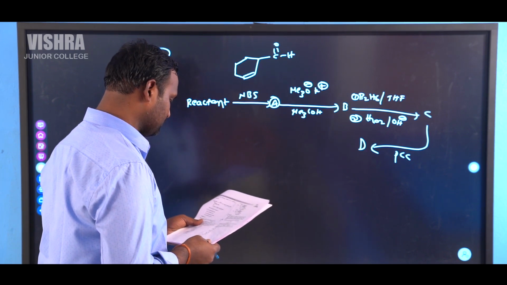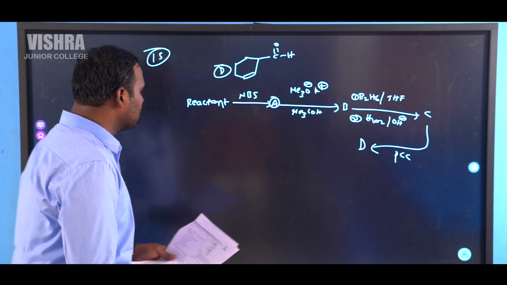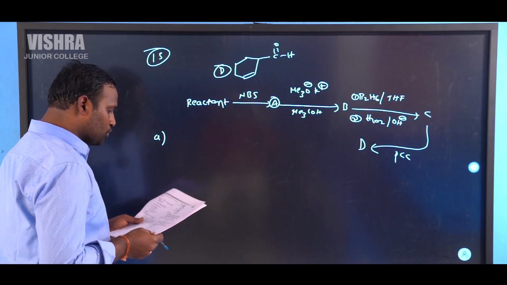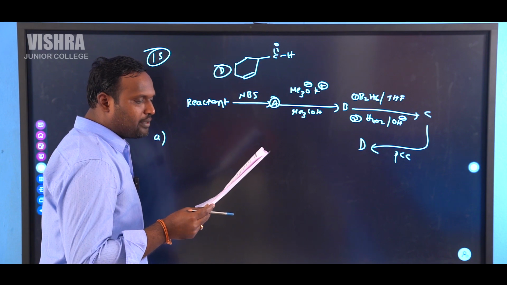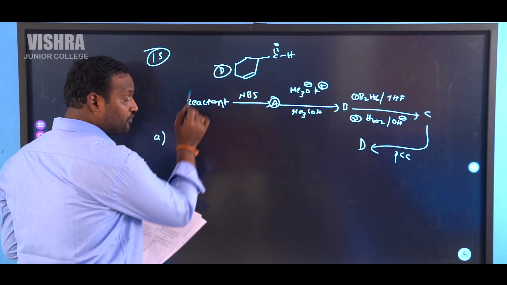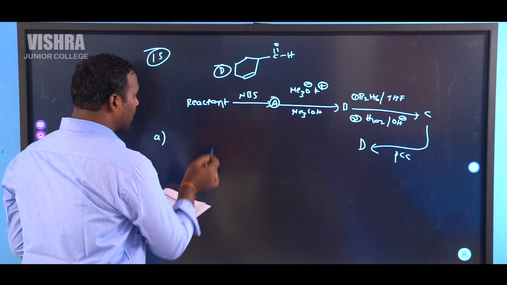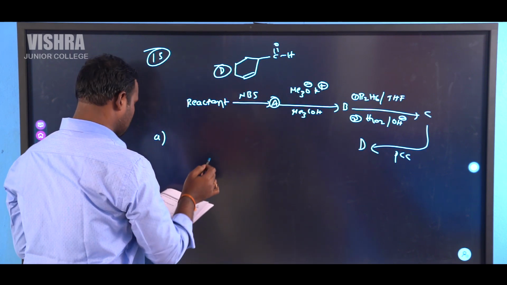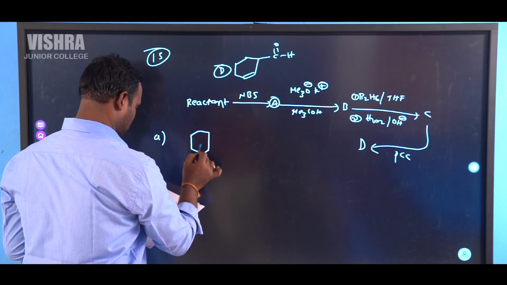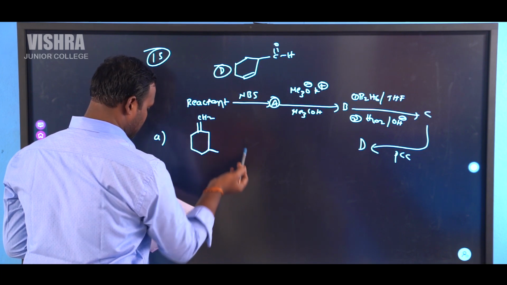So that is nothing but this. The D compound is like this. So you are given 4 options in this case. Choose the suitable compound which can be used as a reactant. Which one is the correct reactant to get this compound according to these reactions? The first option is a double bond CH2 with methyl CH3.